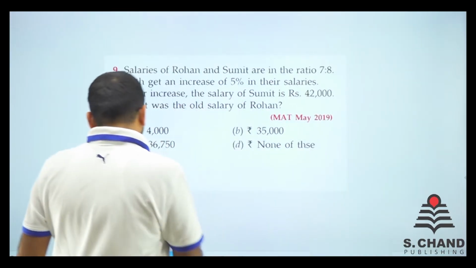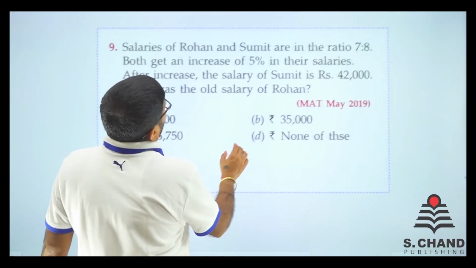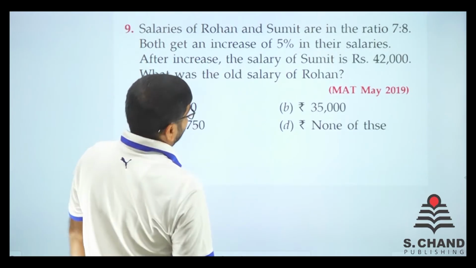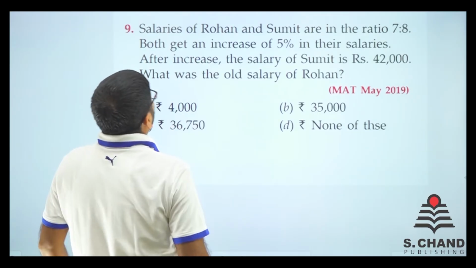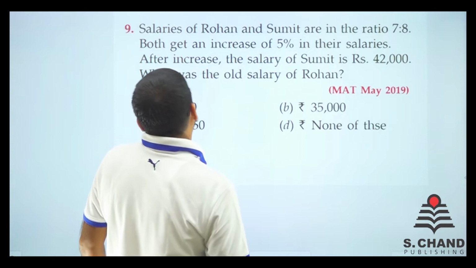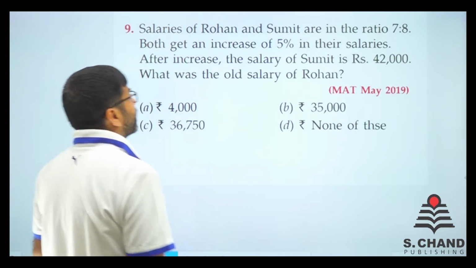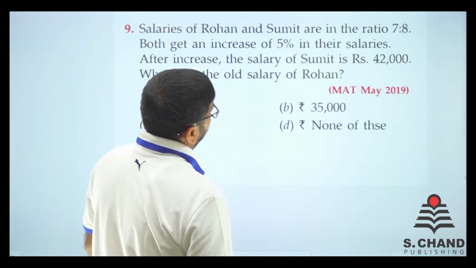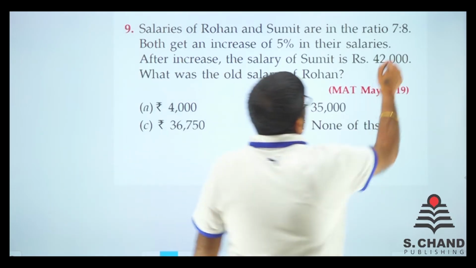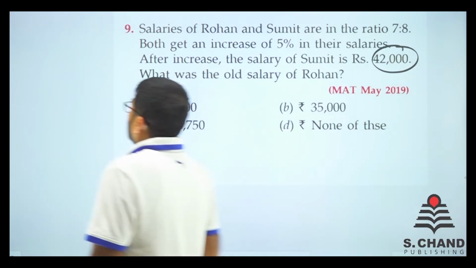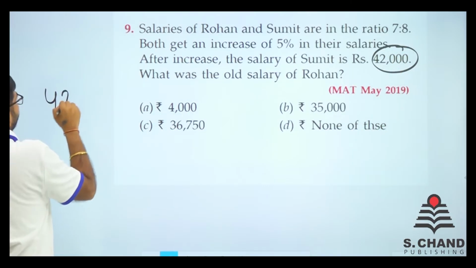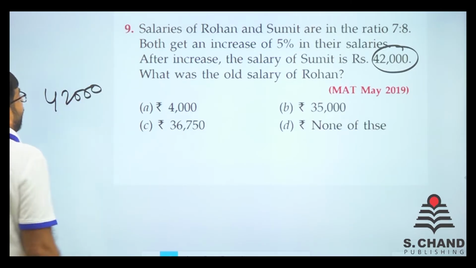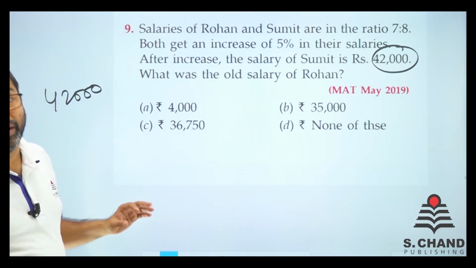Here we go, question number 9. Salaries of Rohan and Sumit are in the ratio of 7:8, right? Both get an increase of 5% in their salaries. After the increase, the salary of Sumit is 42,000, right? So 42,000, and that is after increment, right?